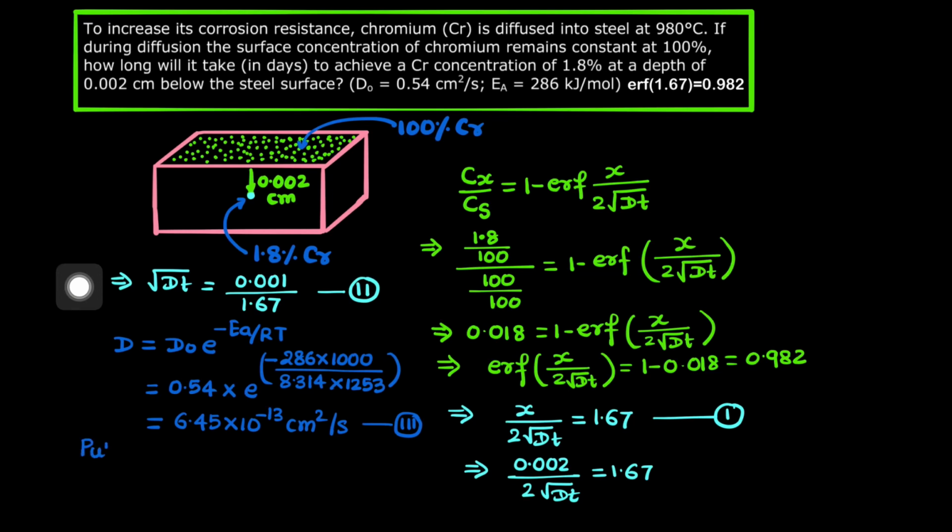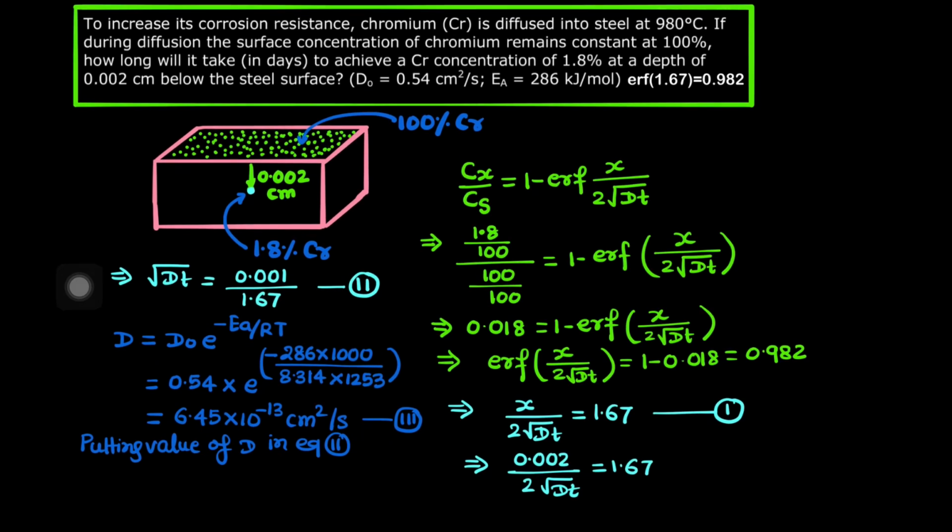So putting the value of D in equation 2, what you will get? 6.45 into 10 to the power minus 13, into t, that is time, equal to 0.001 by 1.67. So this is the final equation in which we have only t as the unknown.